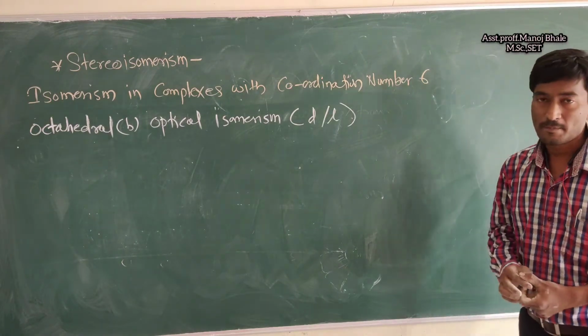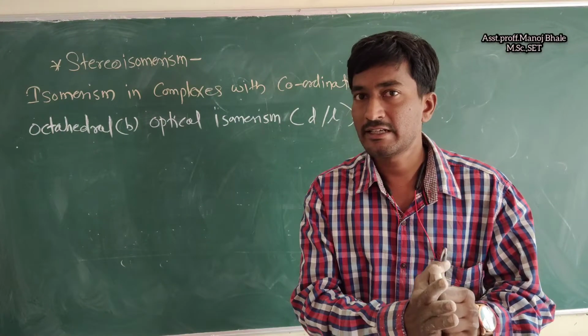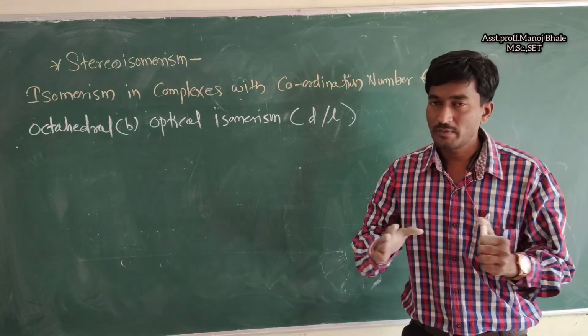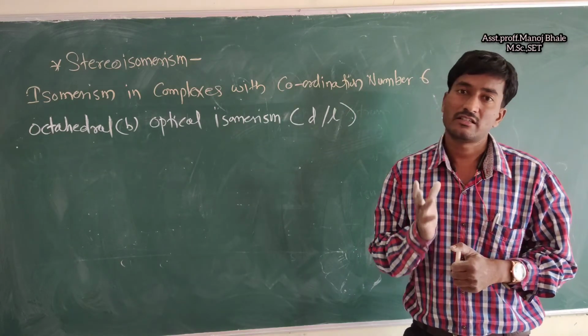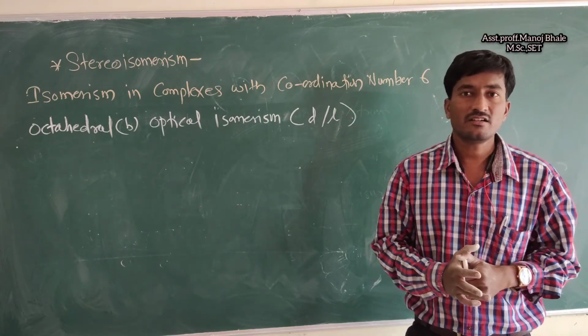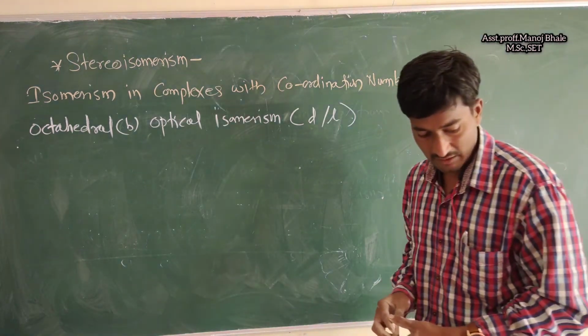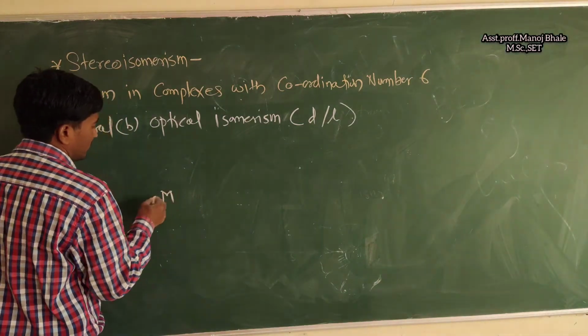Now, optical isomerism. What is the condition for optical isomerism? If there is no plane of symmetry, then that is an optically active structure. If there is no plane of symmetry and no center of symmetry in a given octahedral structure, it is optically active. So let's check one example, which is a common example.